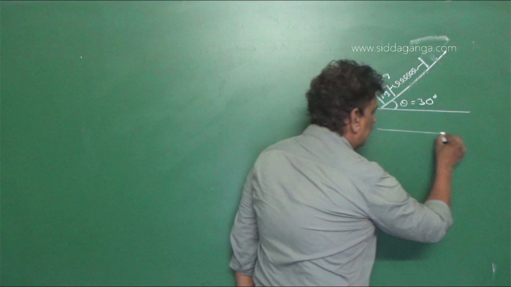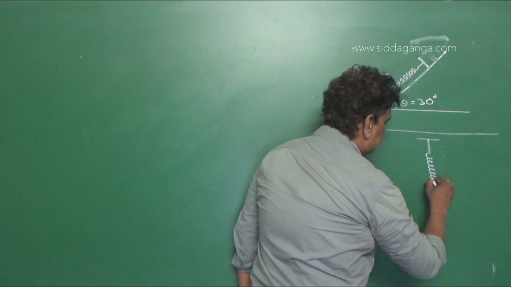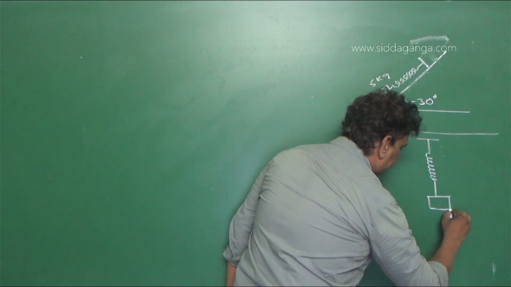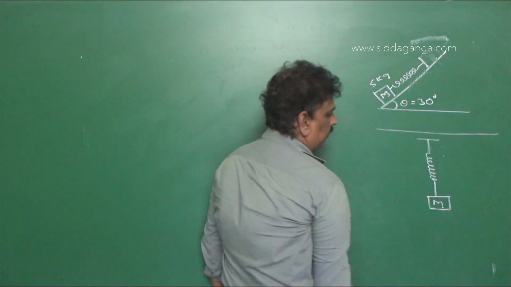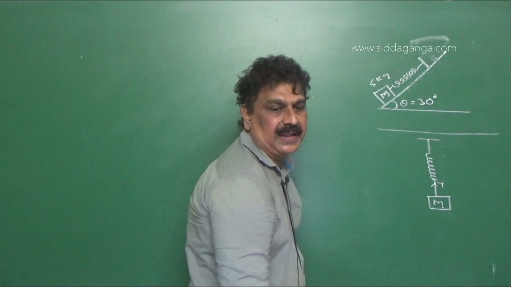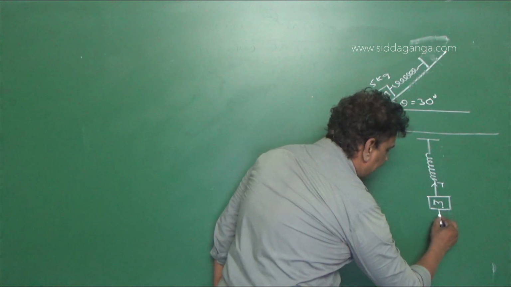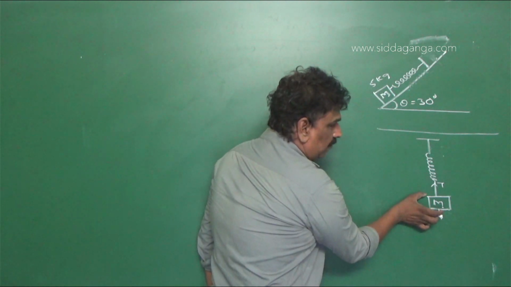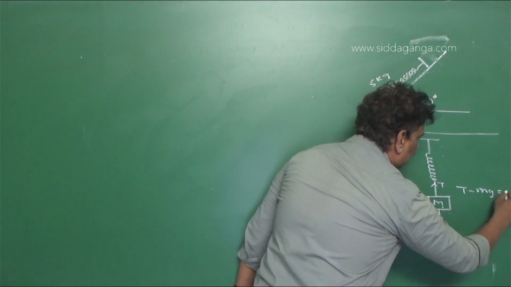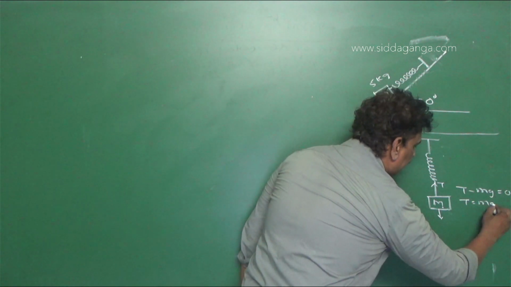Now generally when we have a spring balance and a mass m is attached, the reading of the spring balance is equal to the tension in the string. So in this case, since the mass is at rest, T minus mg is equal to 0, the net force, or T is equal to mg.